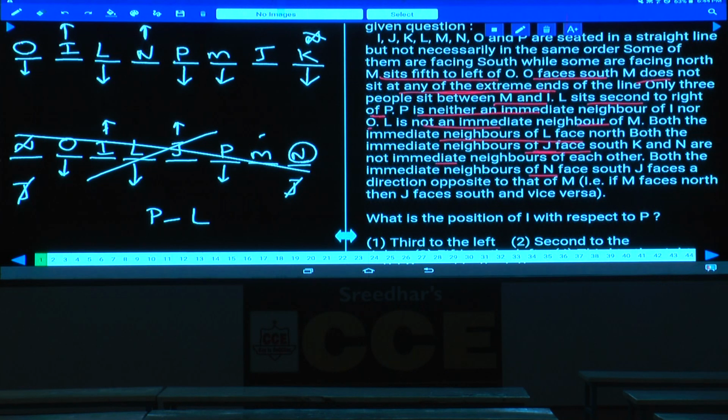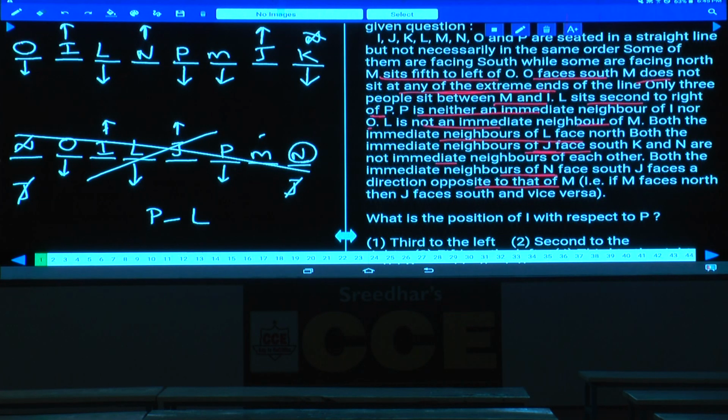K must be here. And J faces a direction opposite to that of M. M and J are opposite to each other. M is facing south and this J must face towards north. Done with this? This is how these 8 persons are seated in a row facing towards different directions. Some of them are towards north and some of them are facing towards south. Then in this one, tell me how many of them are facing towards south? 5 persons are facing south and only 3 persons are facing towards north.